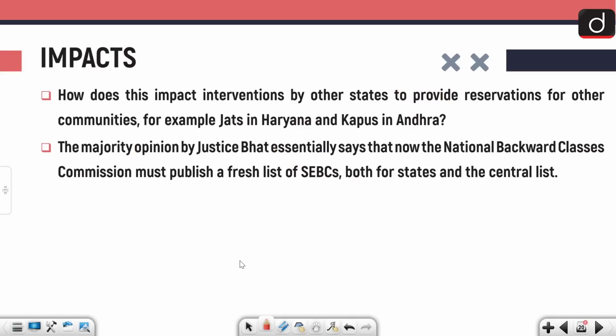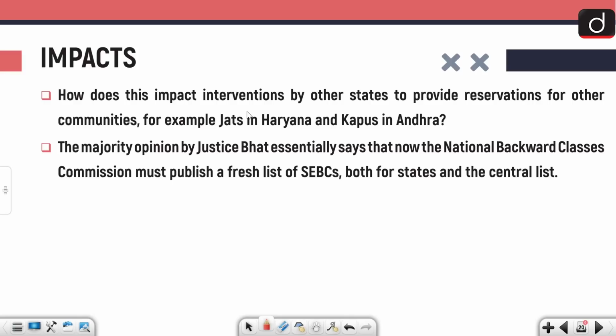Moving forward, let's talk about the impacts. The biggest impact is that numerous states have their own groups which they consider as socially and educationally backward. If they do not have the right to provide them with the necessary improvements, provide them with the necessary protection, what is the point of federalism?